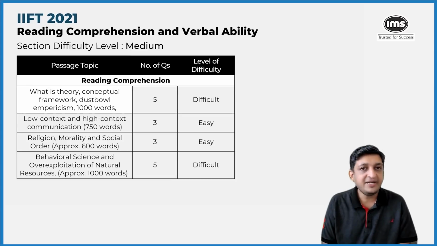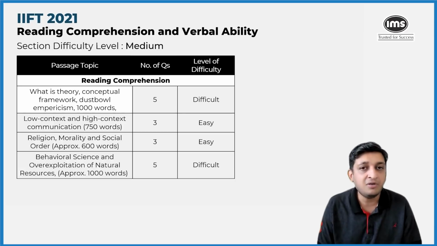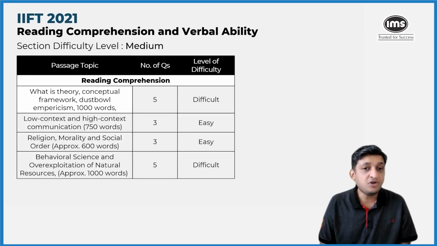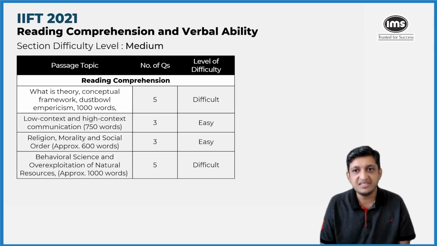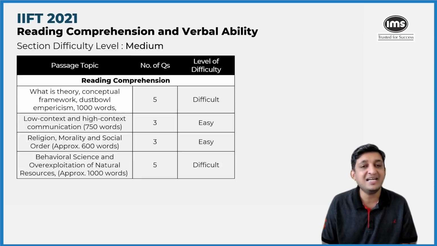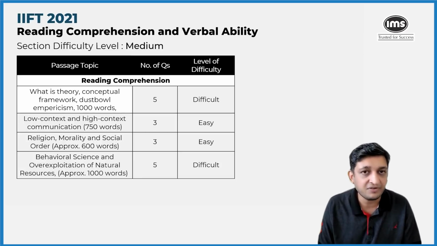In terms of reading comprehension and verbal ability, if you look at the overall nature of the section, it was fairly straightforward. It was consistent with what had happened, with 16 questions from reading comprehension and 19 questions from verbal ability. In terms of reading comprehension questions, if you look at it overall, it was on the moderate side if you were to take a stand. Again, considering the verbal ability side of things and the reading comprehension side of things, we can say that the entire section was of moderate level of difficulty.